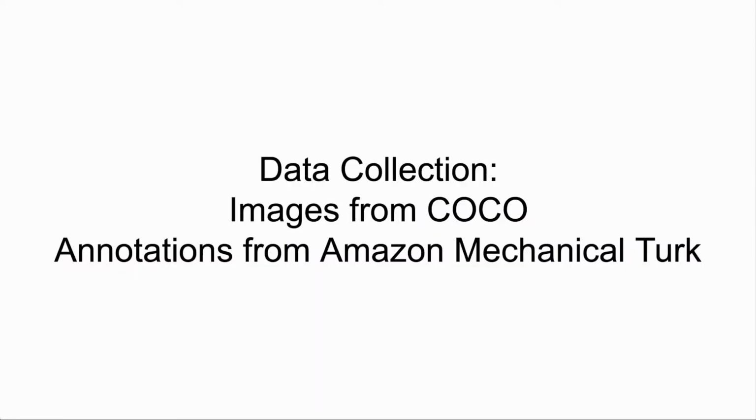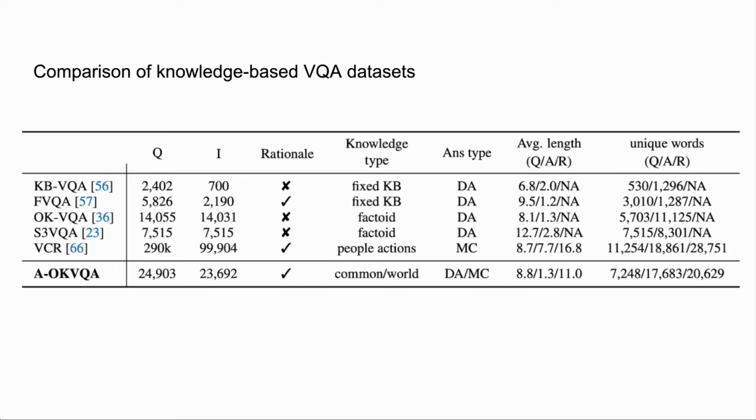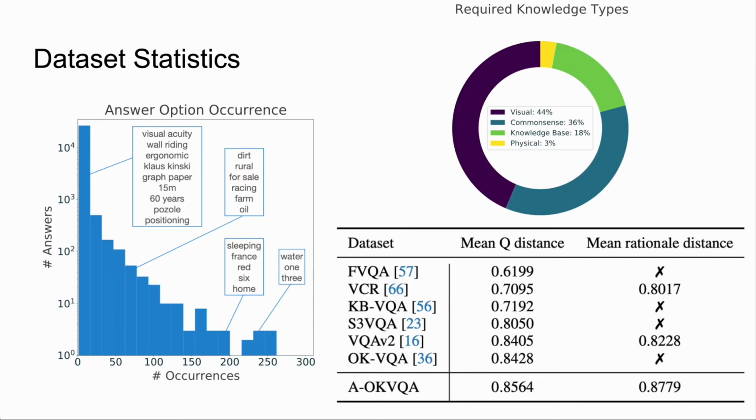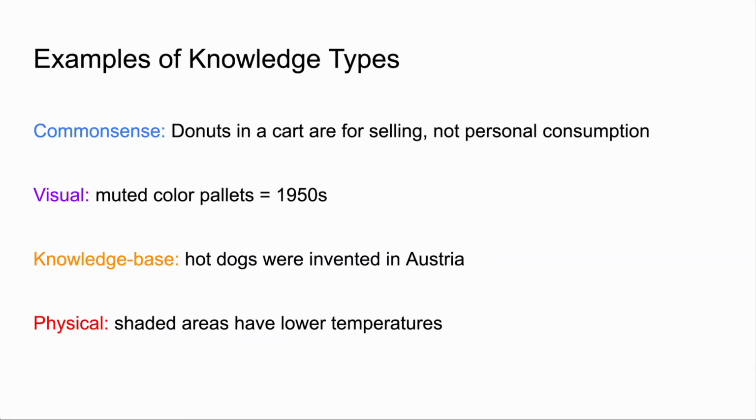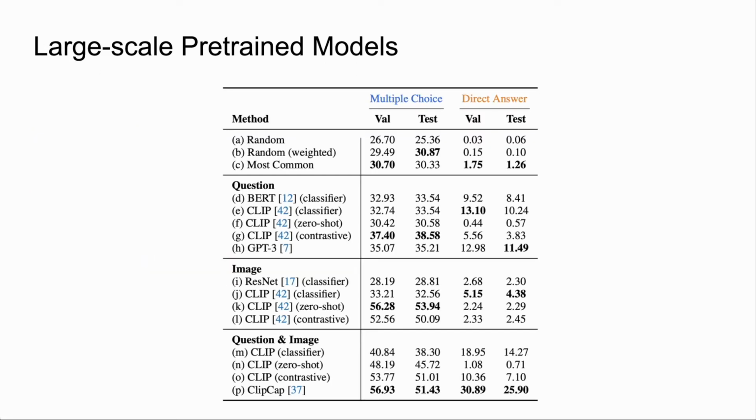Our images originate from Microsoft COCO, and annotations are collected by Amazon Mechanical Turk workers. Our dataset is slightly larger than most previous knowledge-based VQA datasets, with the exception of the VCR dataset. Our dataset has a long-tail distribution of answer occurrences. From a survey, we find that the most common skills required to answer our questions are visual and commonsense reasoning. Please pause this video here to take a look at some examples of knowledge types that are commonly found in our dataset.